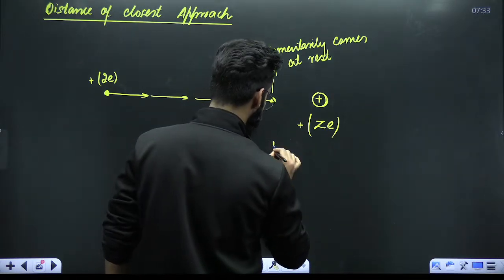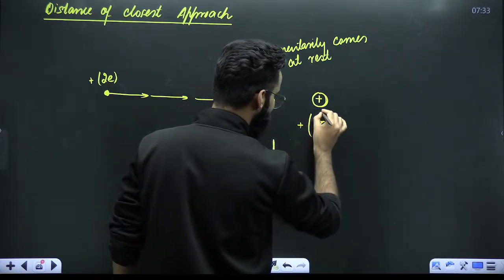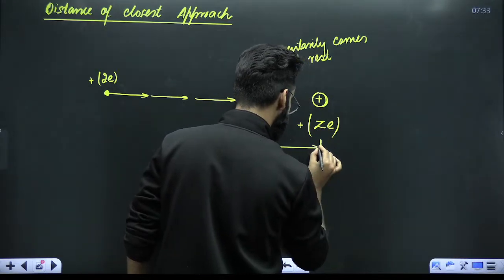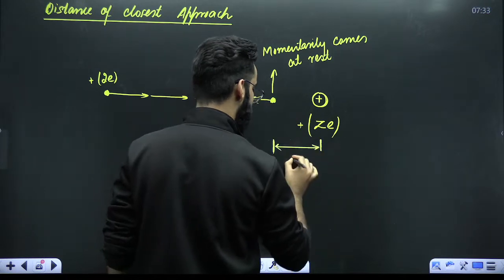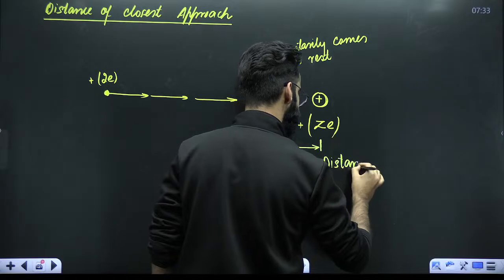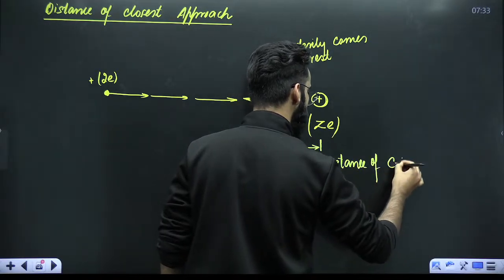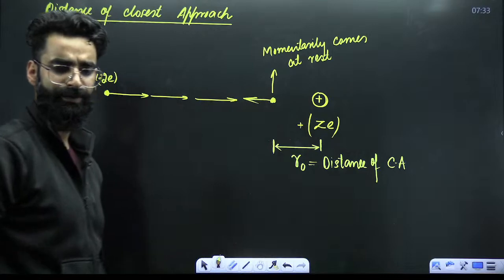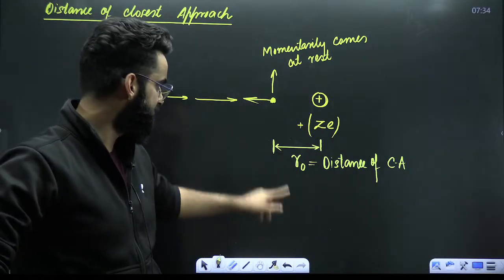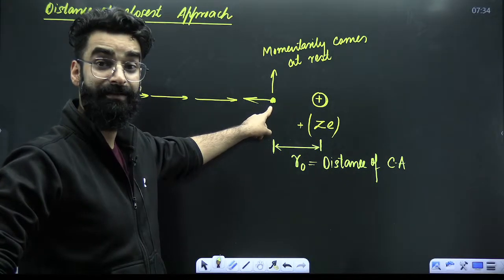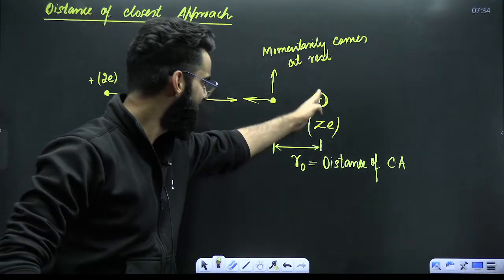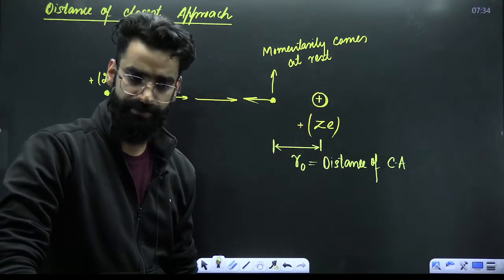Now, my dear students, the distance from this particular point till the center of the nucleus is represented by R naught, and this R naught is what you call the distance of closest approach. Did you get the idea of what this distance of closest approach is all about? It is the distance from the point at which the alpha particle momentarily comes to rest and takes a U-turn, till the center of the nucleus.